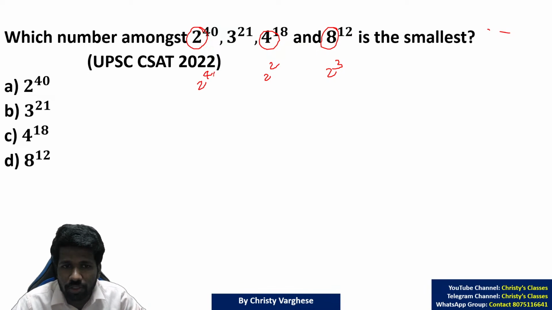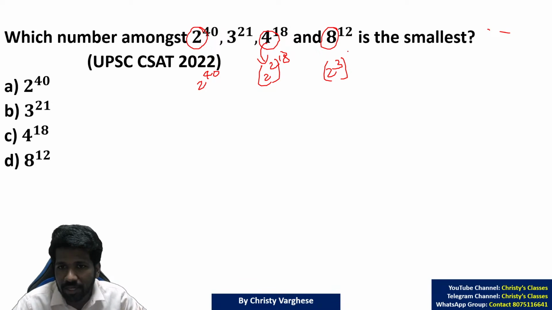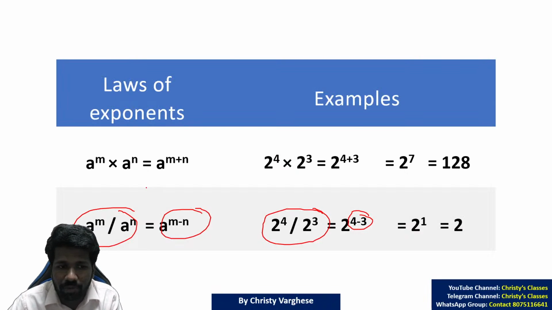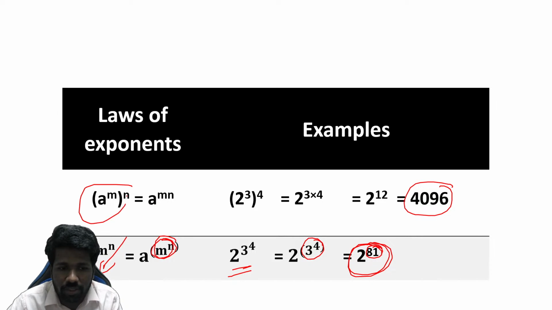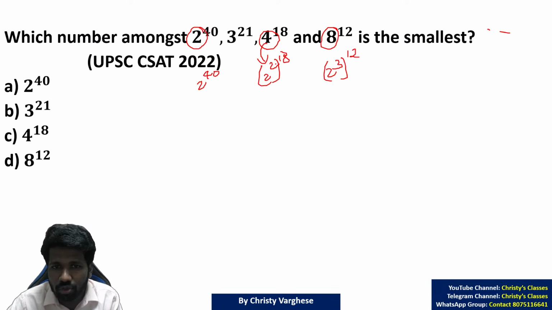So you can write 2 raised to 40, 2 raised to 2 the whole raised to 18. Instead of 4, I write 2 raised to 2. That makes everything in base 2. We are trying to make the base the same or the power the same. And here it is 2 cubed the whole raised to 12. Now you can apply the rule we just discussed: a raised to m the whole raised to n is a raised to m into n. Or the reverse, a raised to m into n is a raised to m the whole raised to n.